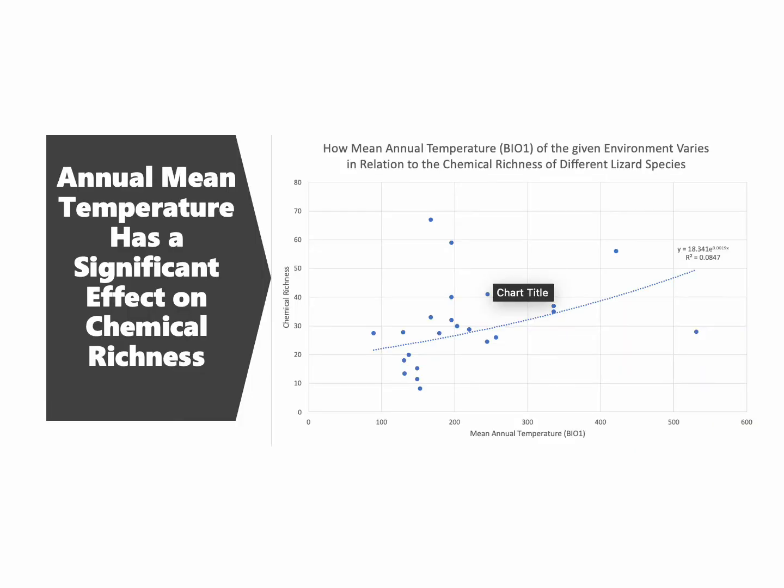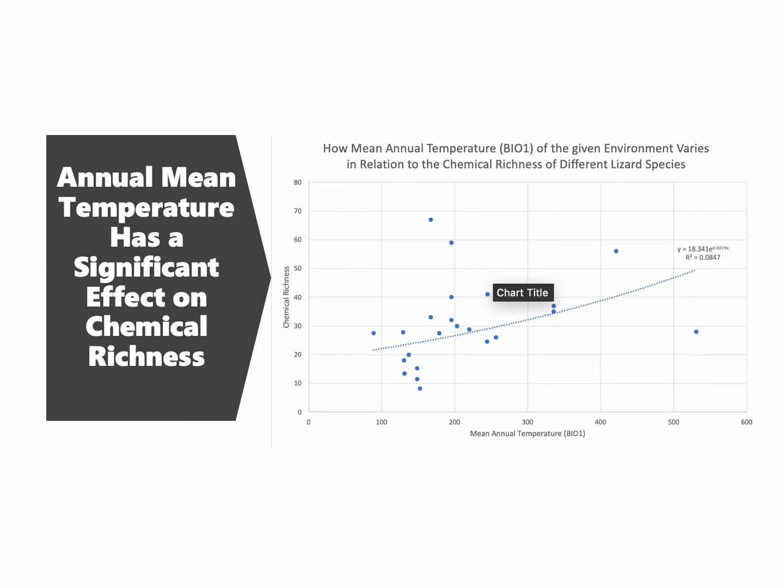In this next slide, I created a scatter plot that compared mean annual temperature and chemical richness and showed how they correlated, and I found the annual mean temperature does have a significant effect on chemical richness. So I used the variable Bio1, which is one of the 19 bioclimatic variables derived by the World Climate Organization, and that was what I used to conduct my research and find the annual temperatures for each environment that the lizards live in.